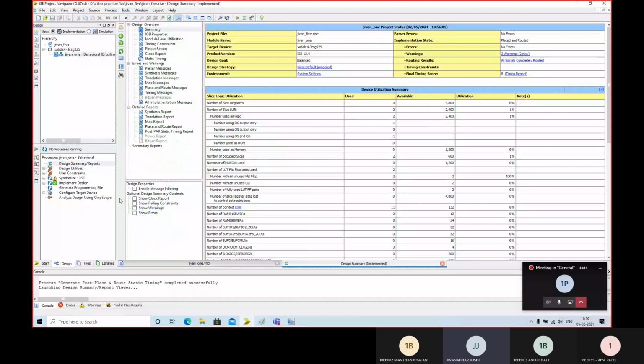See here you can see the available and utilized components in the FPGA.